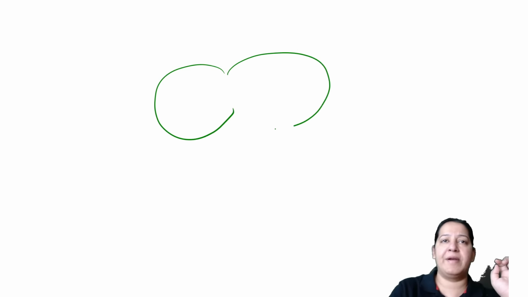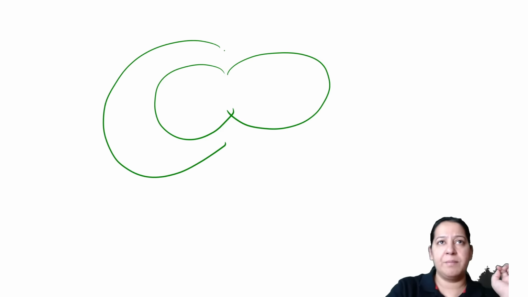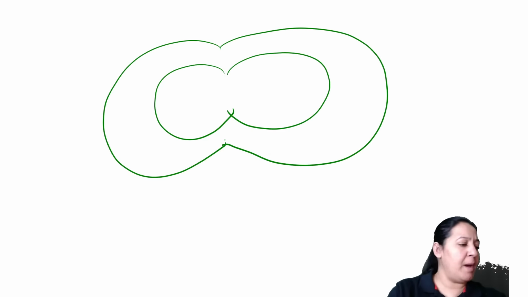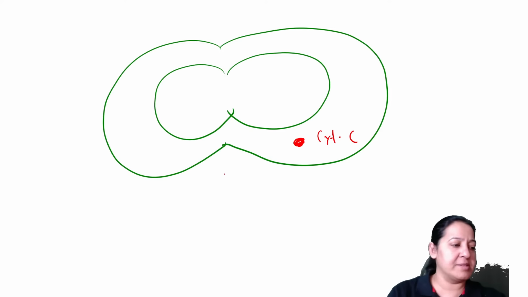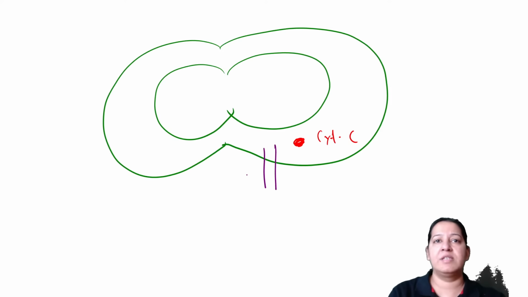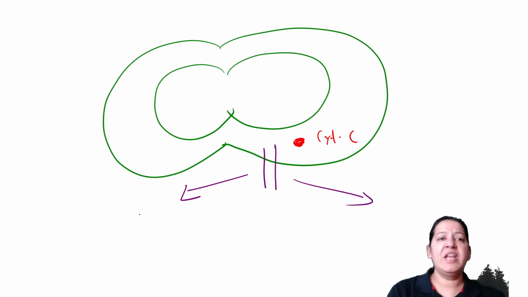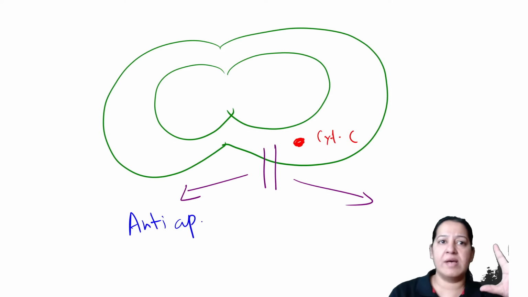So on the mitochondria, let me draw a mitochondria separately. These are the two membranes of the mitochondria. Between the two membranes, we have cytochrome C. Now this is the mitochondrial transit. Let me draw a mitochondrial transit. Initially we have anti-apoptotic proteins on the door, on the transit.